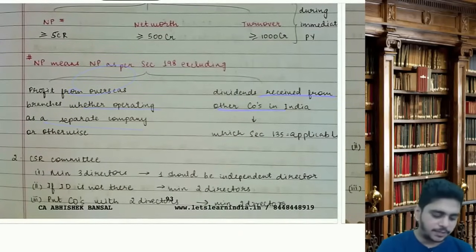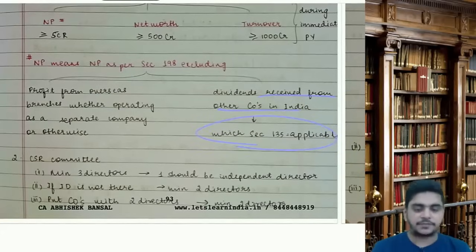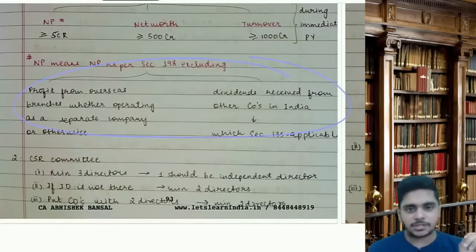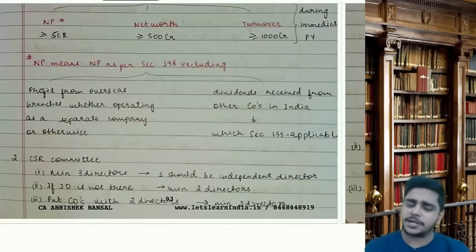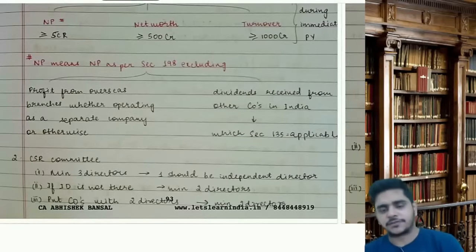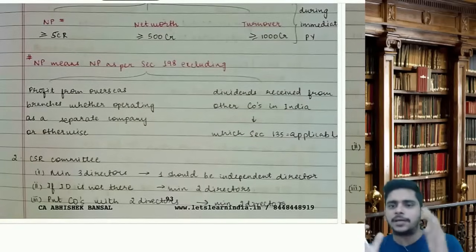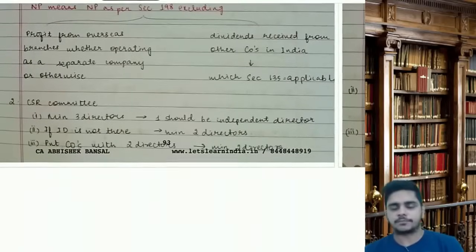Dividend received from a company in India, for which section 135 is applicable. Net profit will include everything except these 2 things, if you find it in the question: profit from overseas branches, whether operating as a separate company or otherwise, and dividend received from other companies in India where section 135 is applicable. So those will not be included in the net profit calculation.